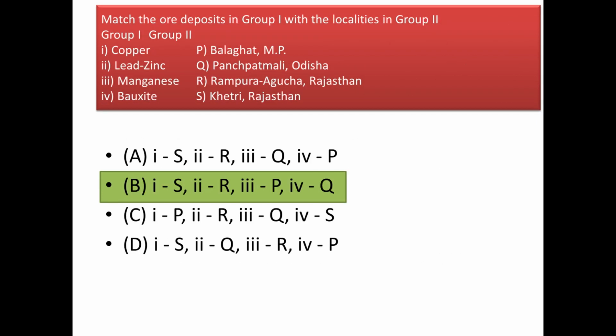Okay. Next we have a match the column where in column 1 we have ore deposits and in column 2 we have their localities. Copper is extracted from Khetri, Rajasthan, and lead zinc is extracted from Rampura Agucha, Rajasthan. Manganese is extracted from Balaghat, Madhya Pradesh. Bauxite is mined from Panchpatmali, Odisha. So our answer will be option B.